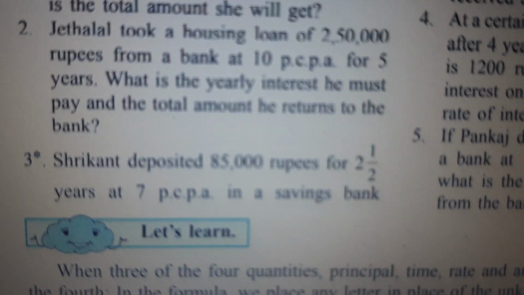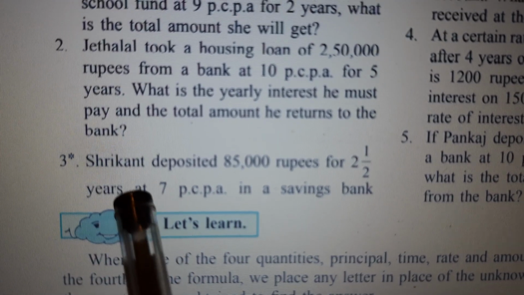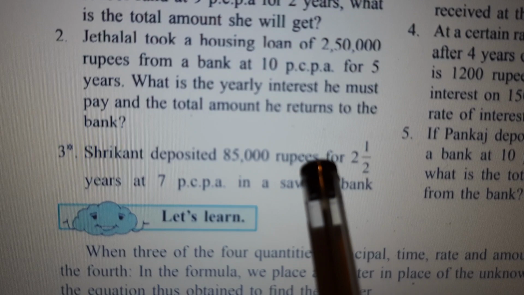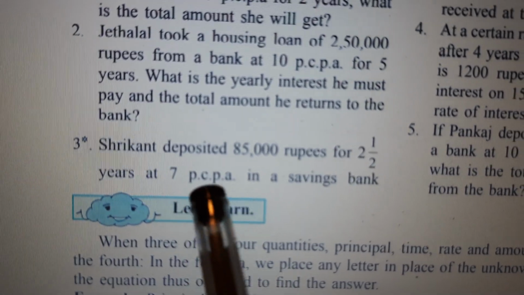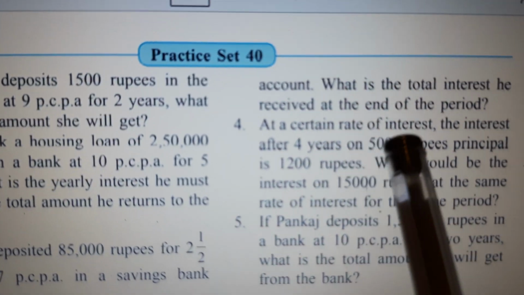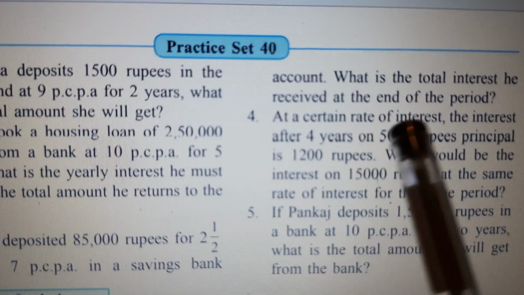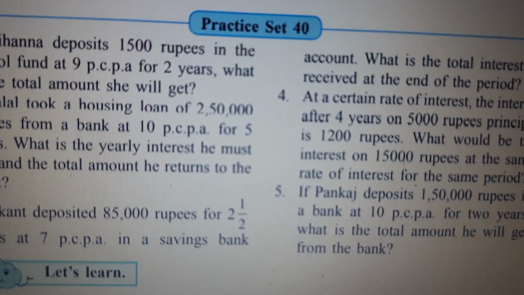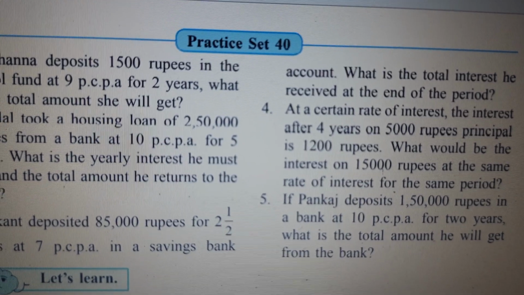Third question. Shrikant deposited 85,000 rupees for 2.5 years at 7% per annum in a savings bank account. What is the total interest he received at the end of the period?